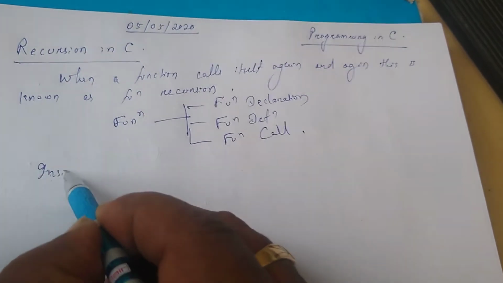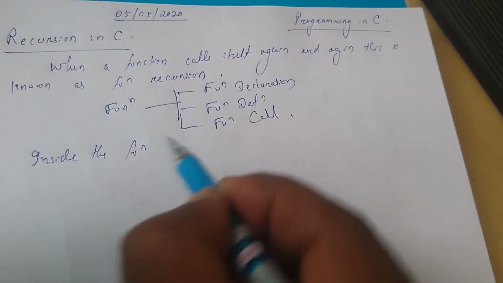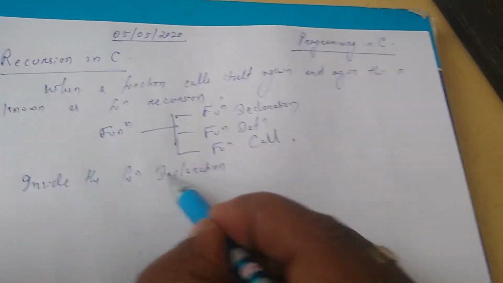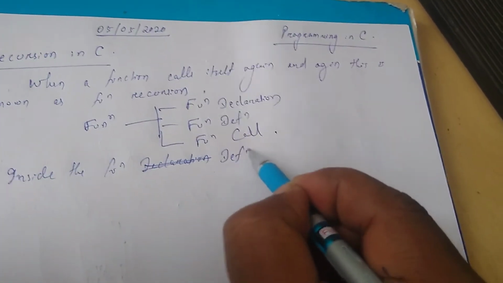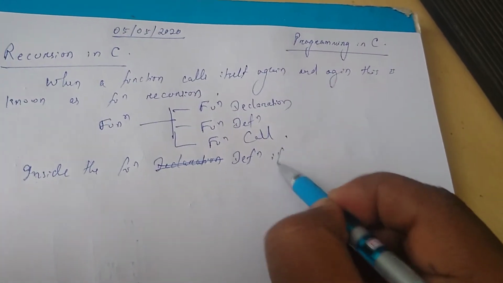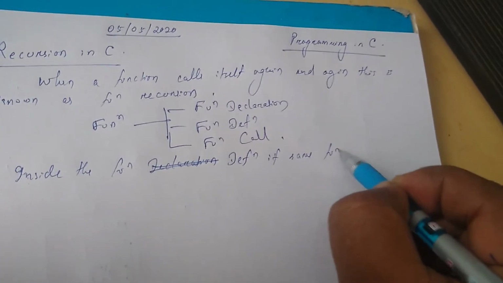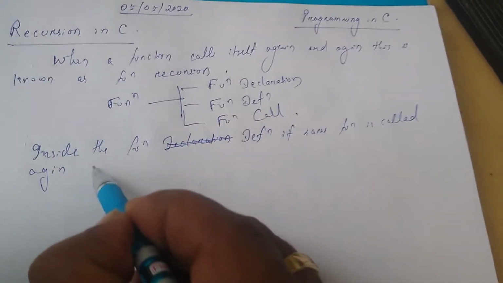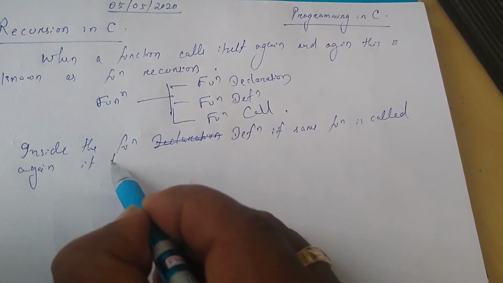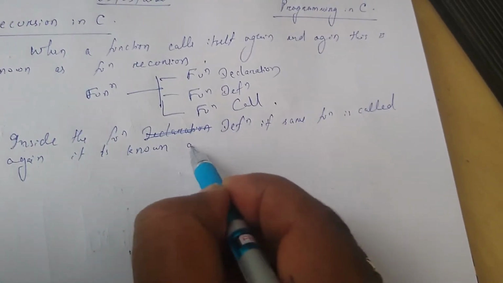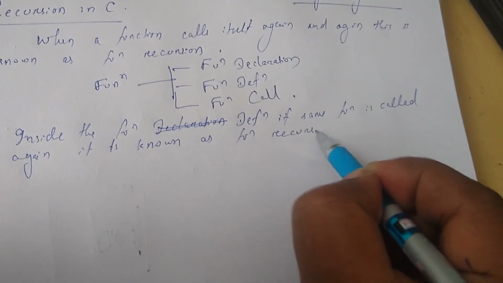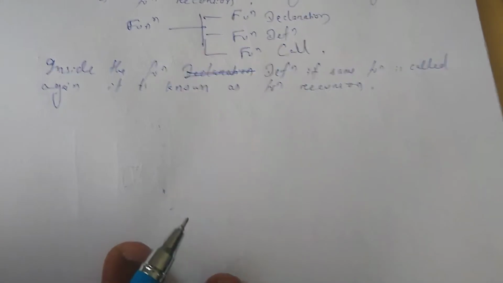Inside the function definition, if the same function is called again, it is known as function recursion. Got it? So if the same function is called, then it is known as function recursion.